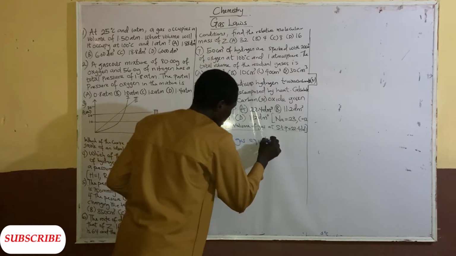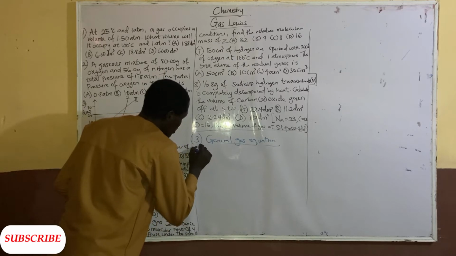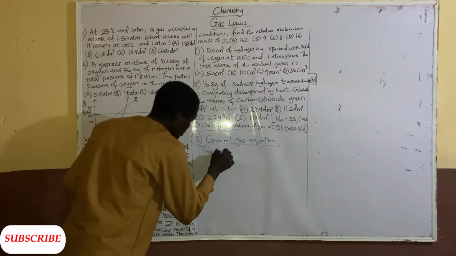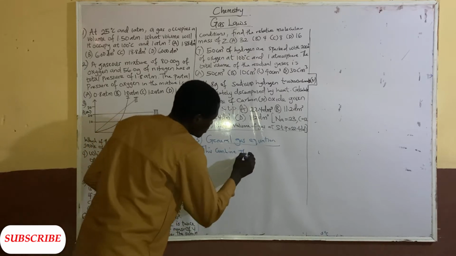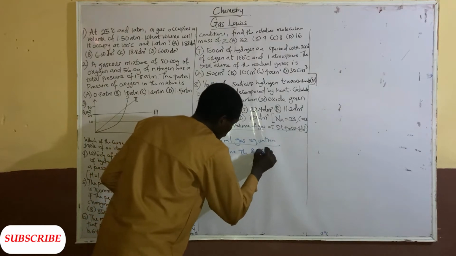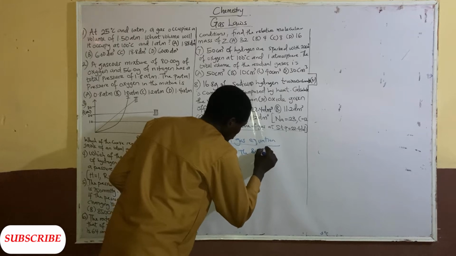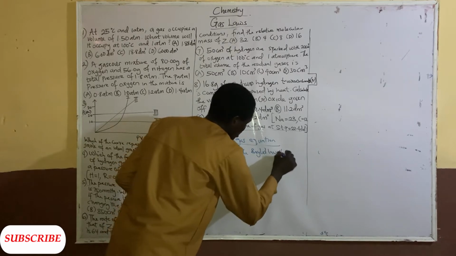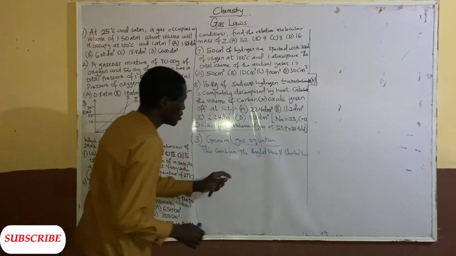The general gas equation combines the Boyle's law and the Charles' law together.